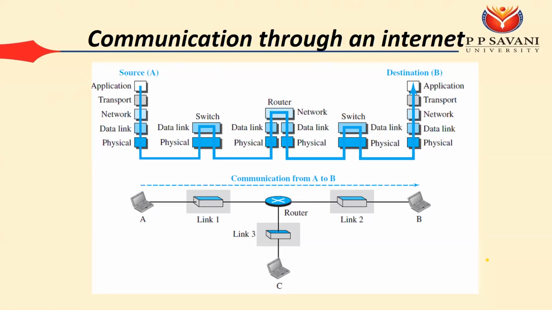According to your URL, an IP address will have been allocated to your particular server. So whenever you type HTTP://www.google.com, your first request will go to the DNS server. On the DNS server, it will find the mapping between that URL and the IP address. Using that, you can find out that my destination address is this one.